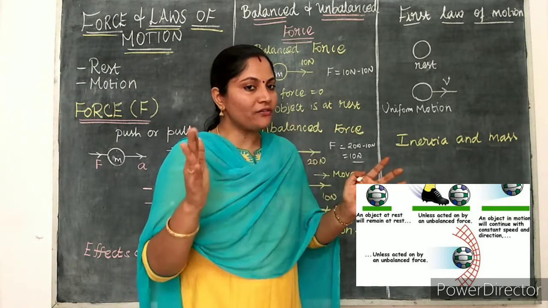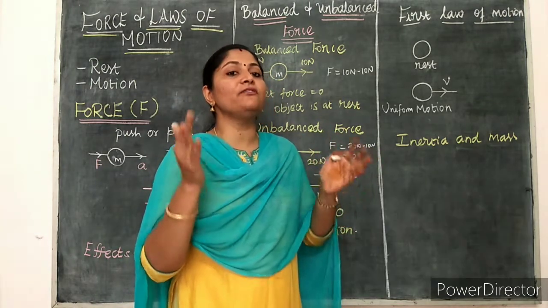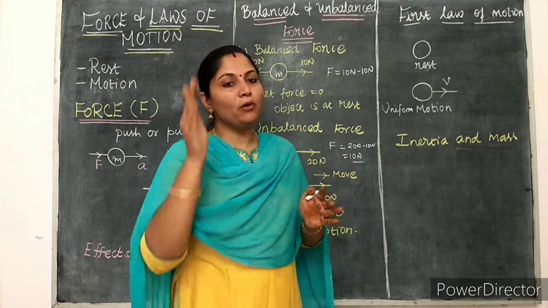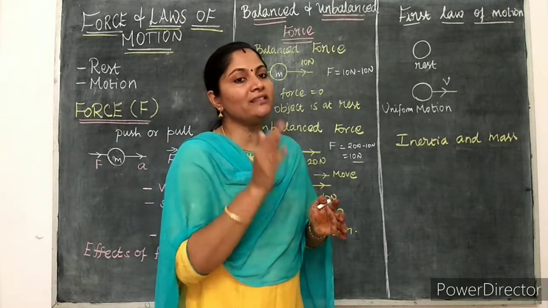If there is no friction, if we consider a frictionless surface, the ball is in motion, means the ball will continue to move in that surface.